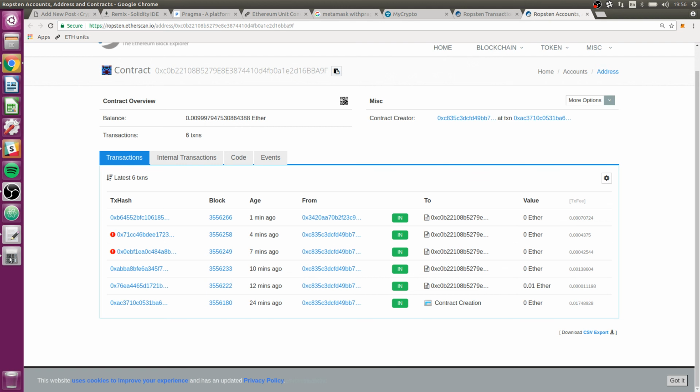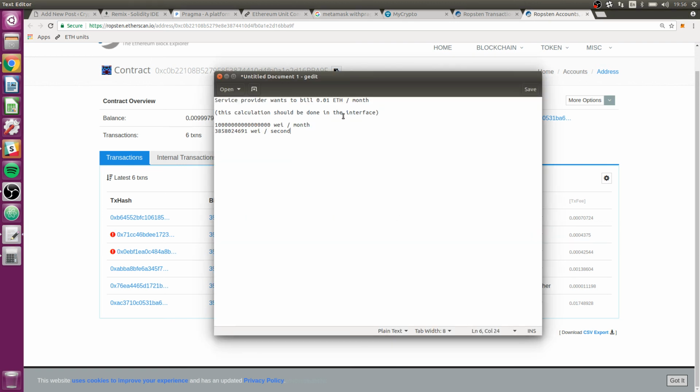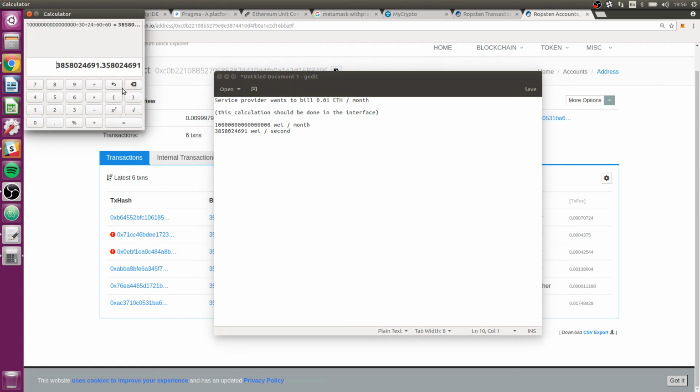So let's do the math manually first. So 0.01 Ether a month, that's the rate that we should have gotten. And so again, let's do some calculator math here to figure out how much that is per minute.